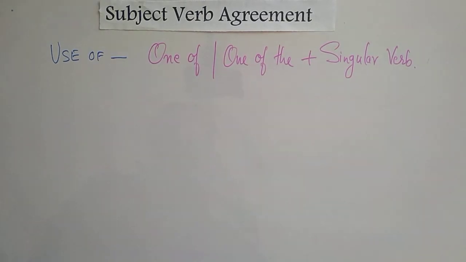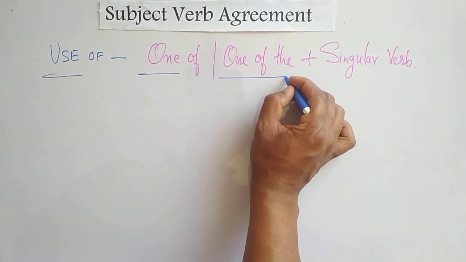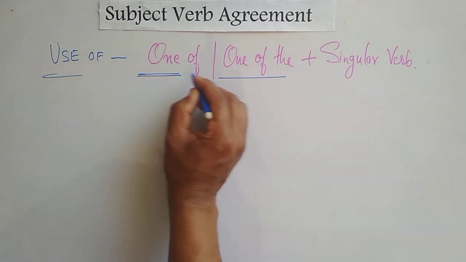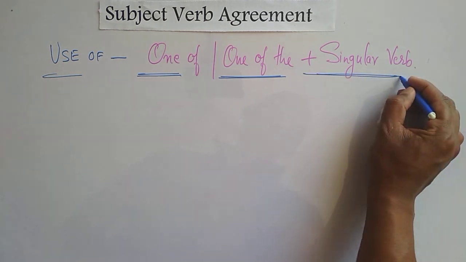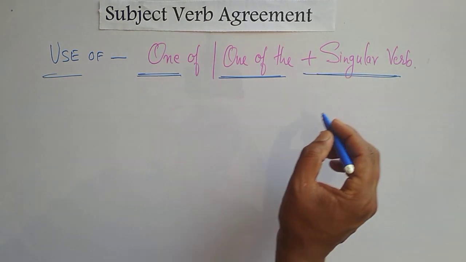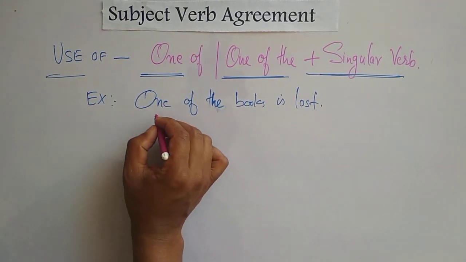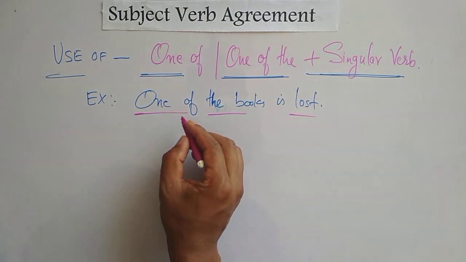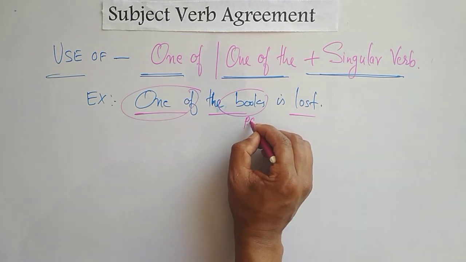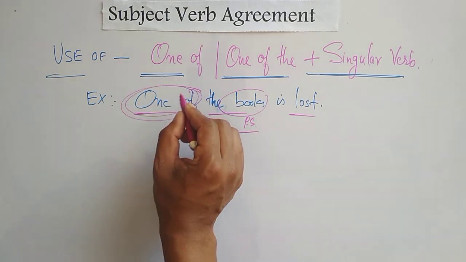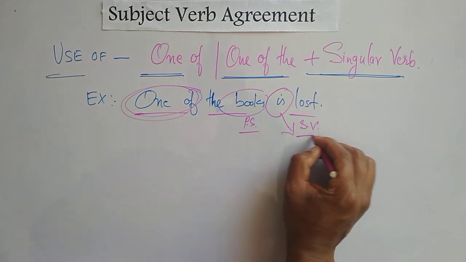Dear students, now let's talk about the use of one of the in a sentence. If we have one of or one of the in a sentence, in general form it takes a singular verb. Let's take an example. Look at the given sentence: one of the books is lost. Here we used one of the books. Although books is a plural subject, the rule says when one of the is used in a general sense, we use a singular verb with it. So is is the singular verb here.